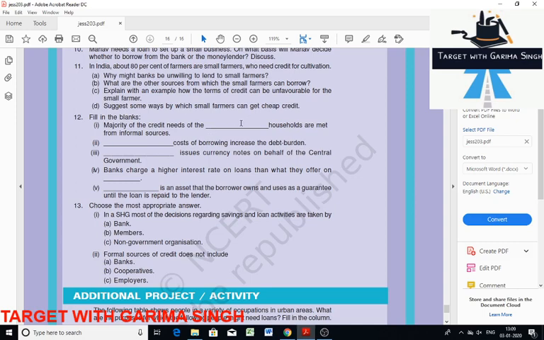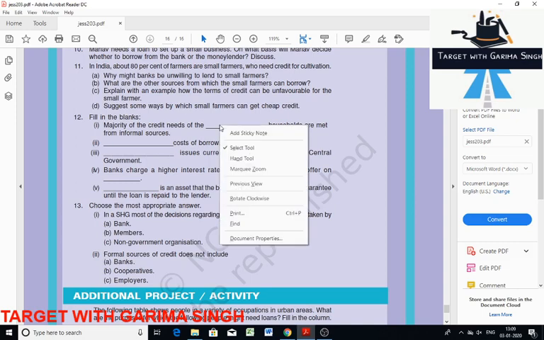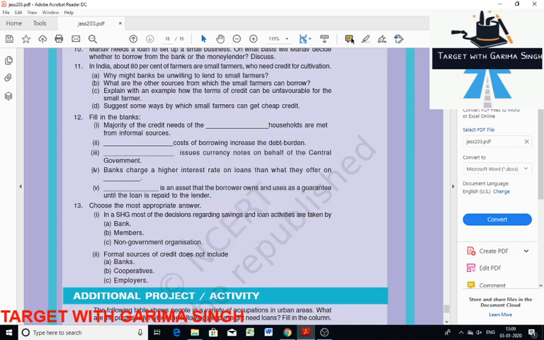So poor here, right? Poor. Then in this question you write poor. Majority of the credit needs of the poor households are met from informal sources. Then dash cost of borrowing increases the debt burden. So high. High cost of borrowing increases the debt burden.